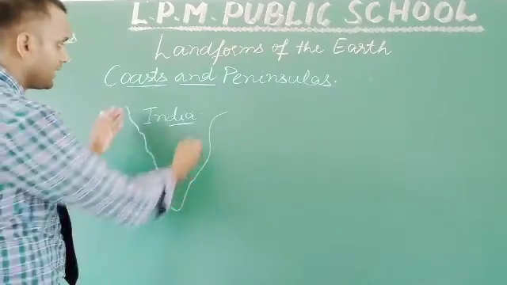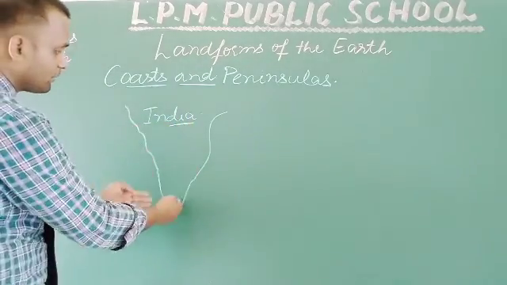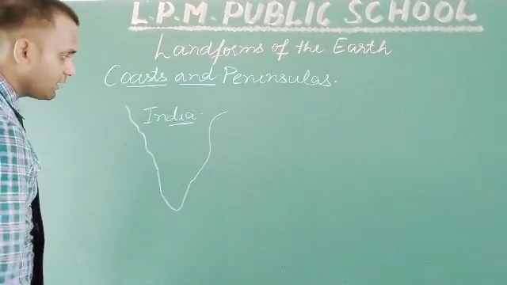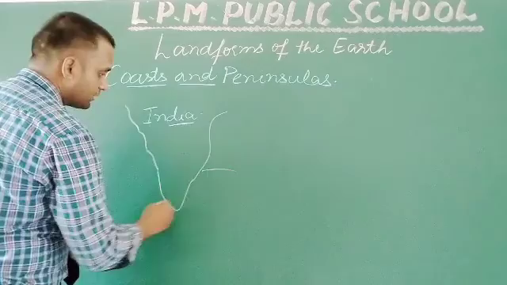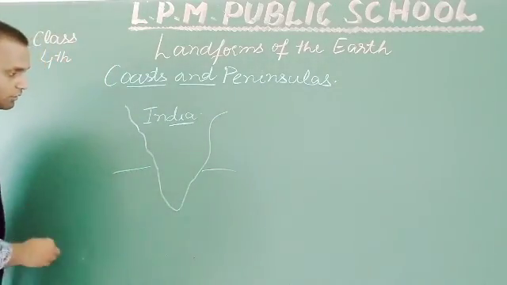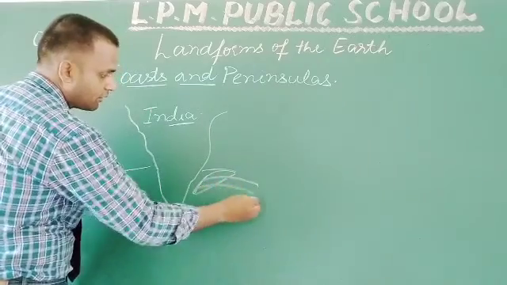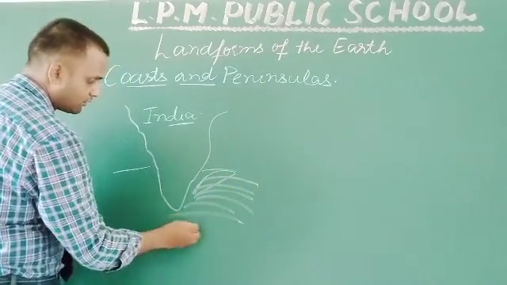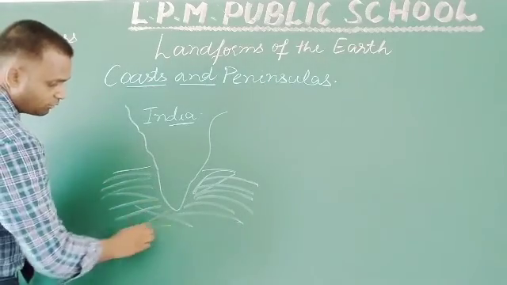This is an Indian half map, which is showing the southern part of the country. And up to this level, what do we have? We have oceans.